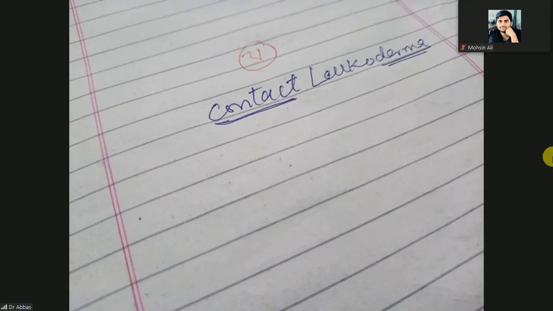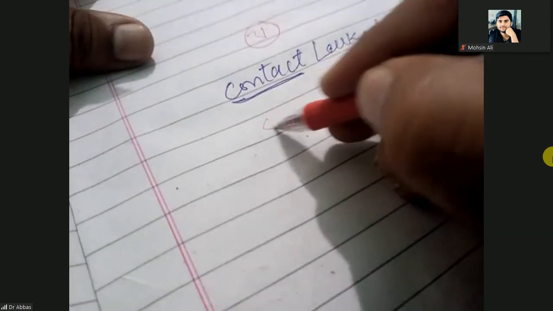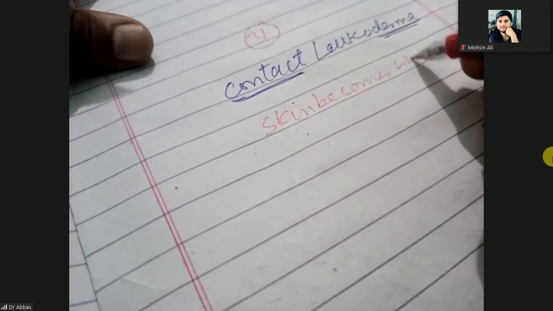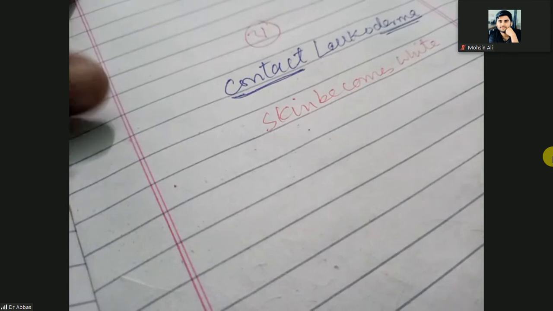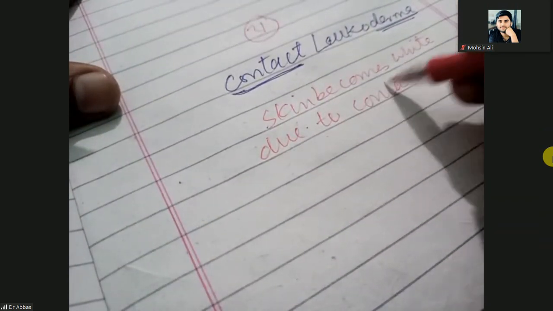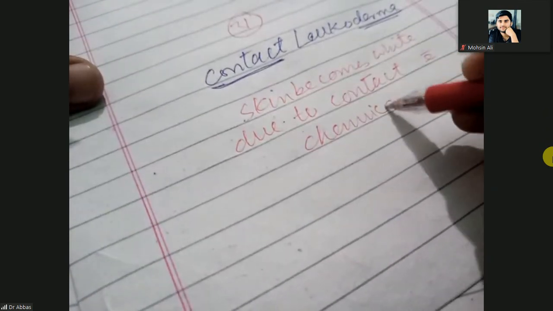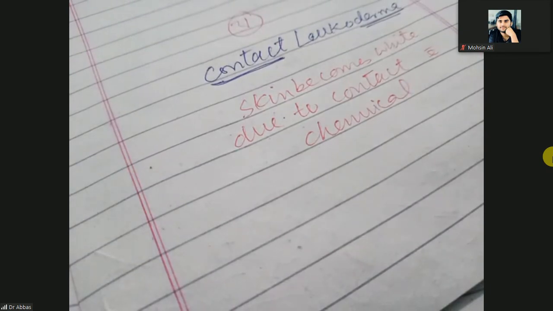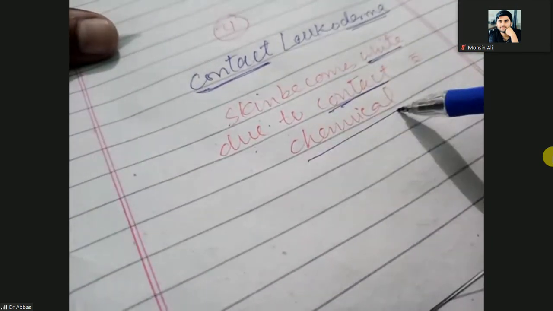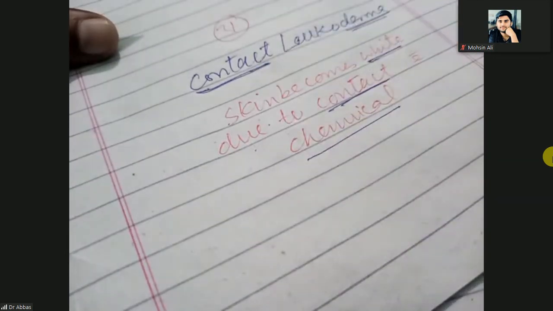So the skin becomes white due to contact with a chemical. So when the skin becomes white due to contact with chemicals, the condition is known as contact leukoderma.